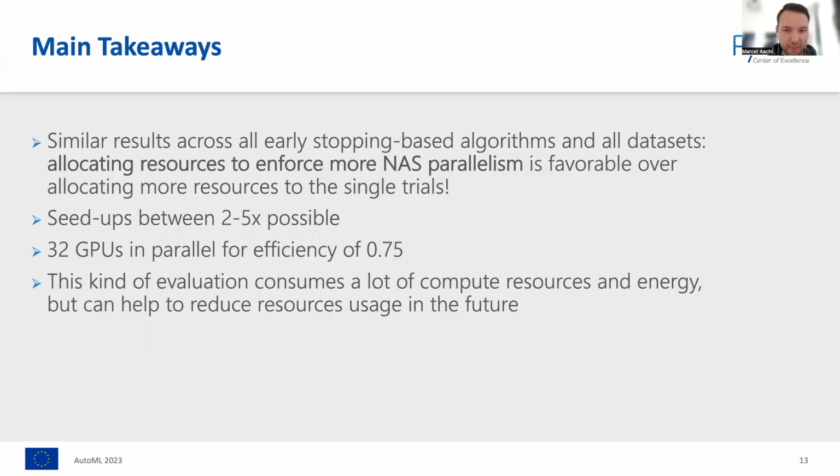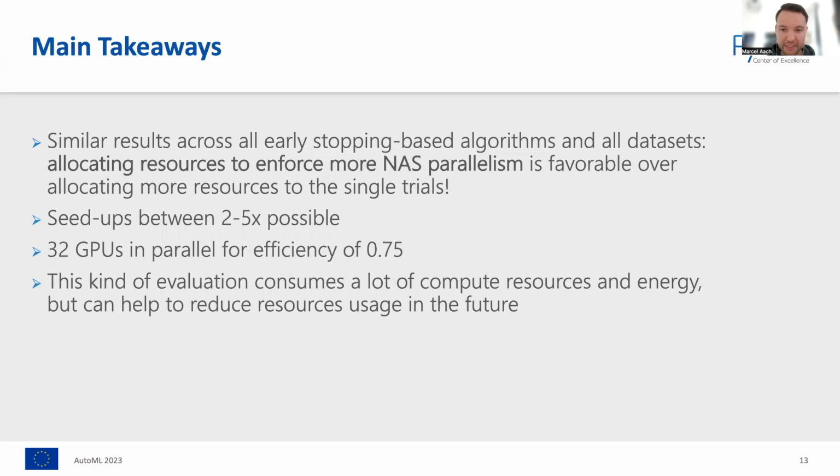So to summarize our main takeaways, we've seen that allocating resources in such a way that more trials can run in parallel is favorable over allocating more resources to the single trials so they can run faster. By following this recommendation, speedups between a factor of 2 to 5 are possible.